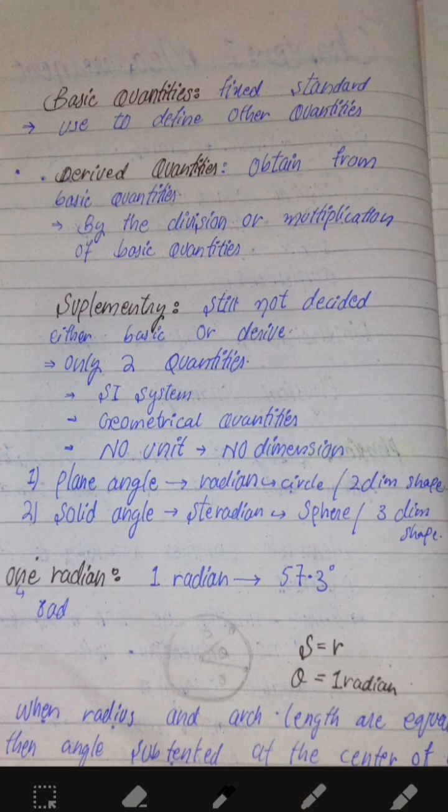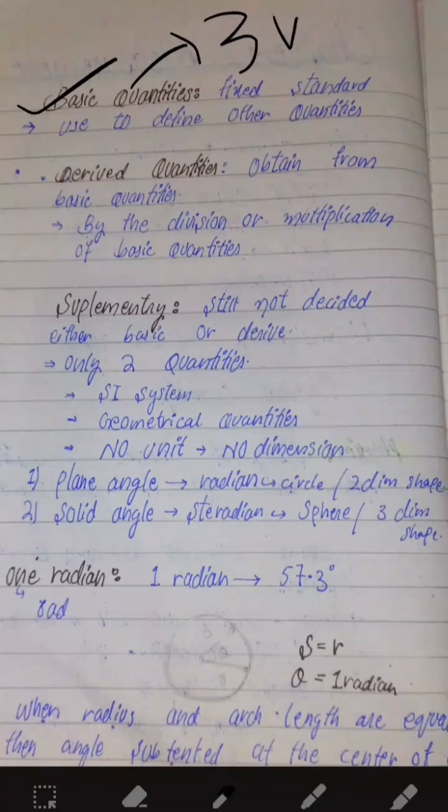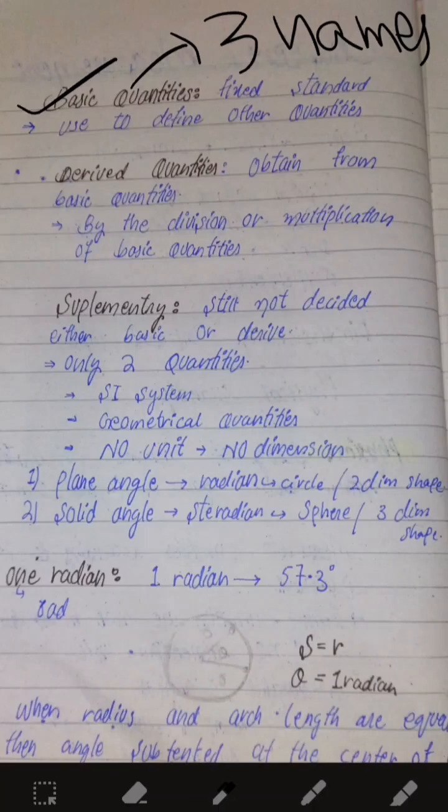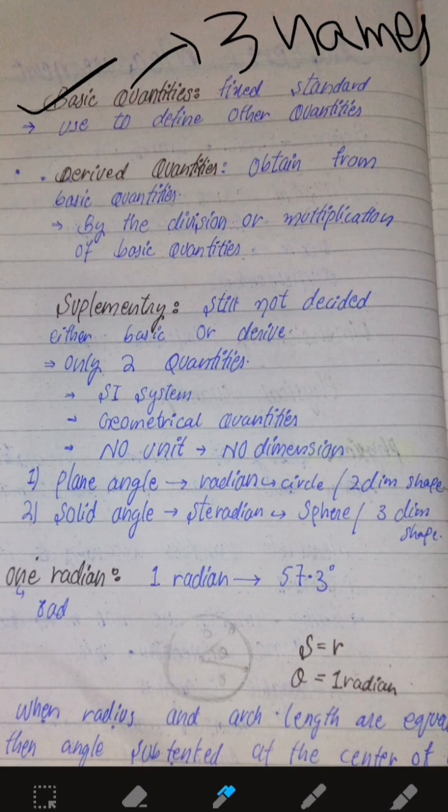The first is the base quantity, which you can also call fundamental quantities. We have three names: basic quantities, base quantities, and fundamental quantities. Basic quantities are fixed standards, used to define other quantities. Basic quantities cannot be defined. They are the base of physics, and they are used to define other quantities.